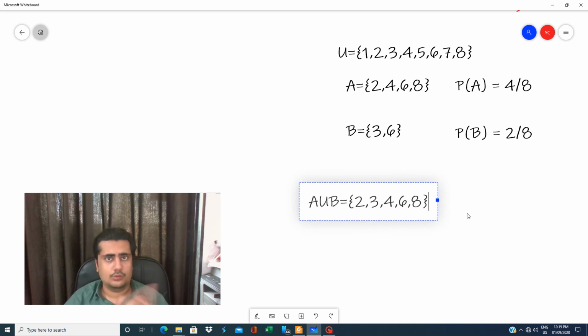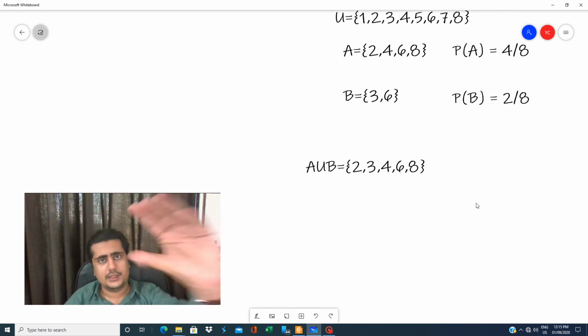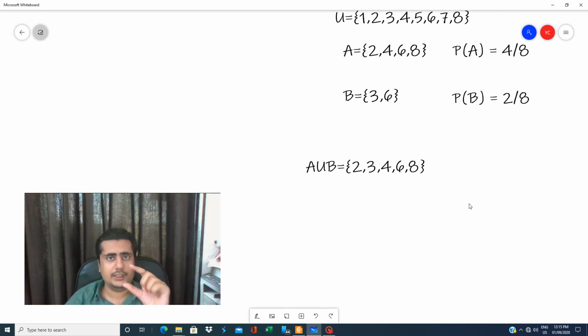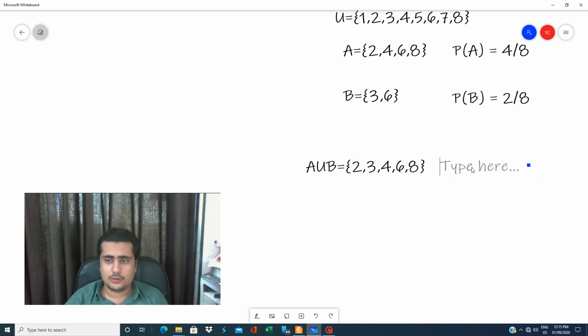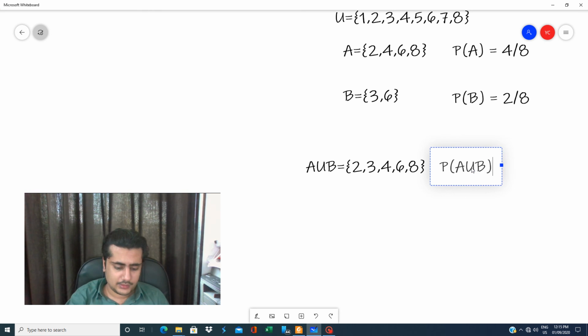I need to combine A and B both, so the elements of A and the elements of B: 2, 3, 4, 6, 8. Now what is the probability according to you? P of A union B is equal to 5 by 8, because in total there are 5 elements.